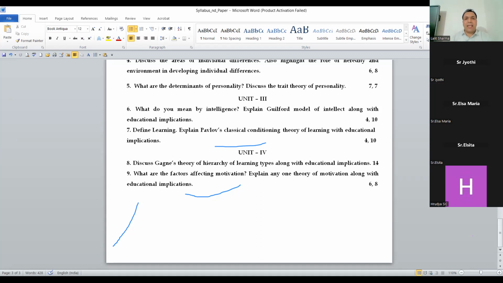The hierarchy of learning is useful in teaching also. It helps the teacher to select an appropriate teaching technique, and helps the teacher to select suitable content or a unit for teaching. Third, it helps the teacher to decide what lower behavior or subordinate skills should be taught before teaching higher learning types.